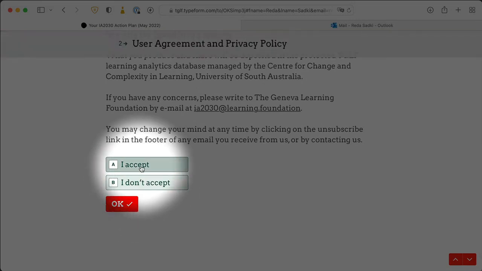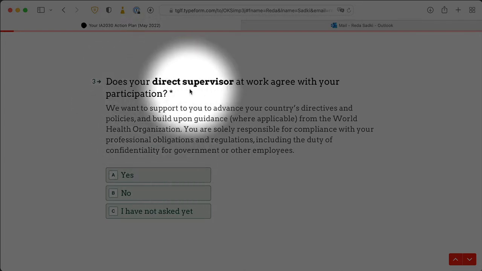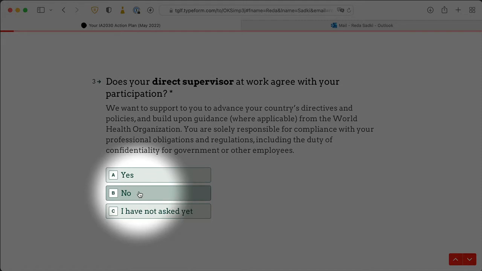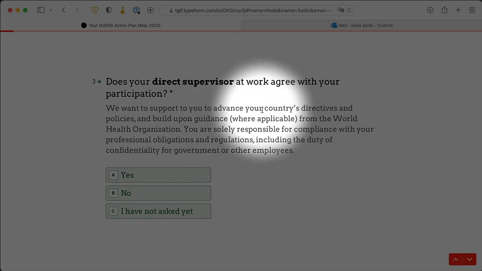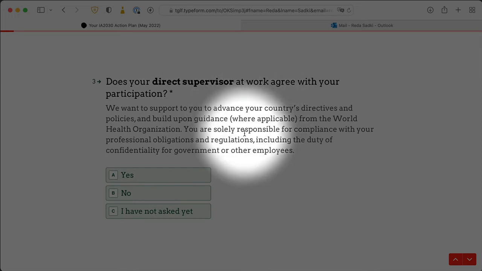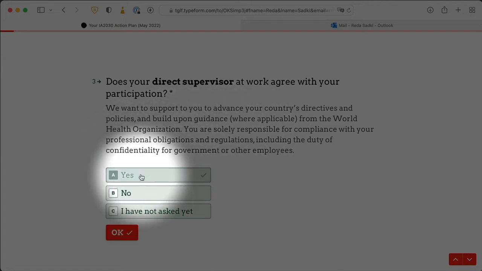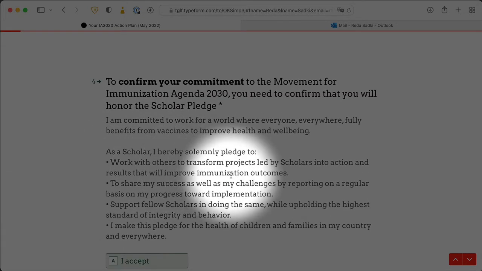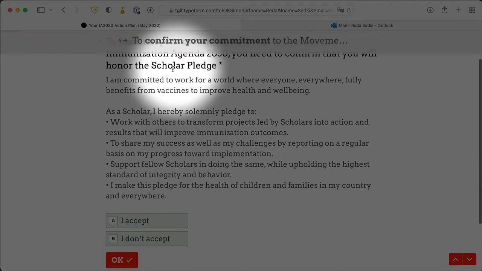Do make sure you read these carefully and then click on I accept. Now, one key question is, does your direct supervisor at work agree with your participation? If you say no, you will not be able to participate. We need you to make sure that you are working to advance your country's directives and that you're completely in compliance with your professional obligations and regulations. And that includes whatever commitments your employer requires you to make. So if your supervisor does not agree, I am sorry, but you will not be able to participate.